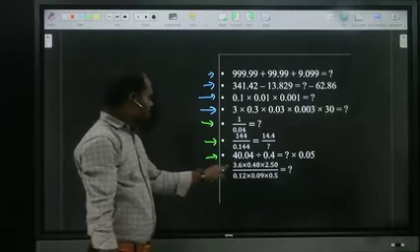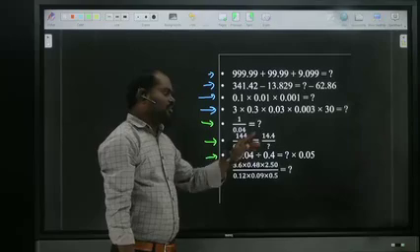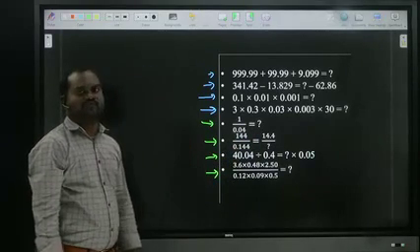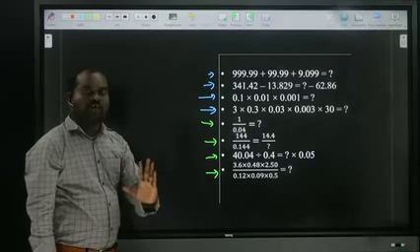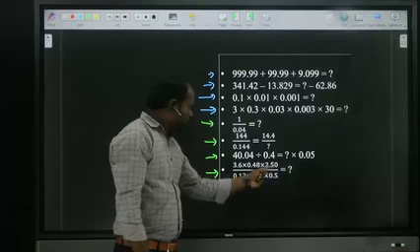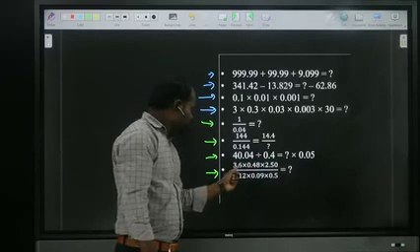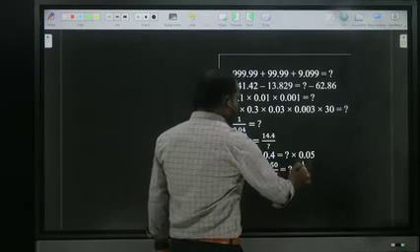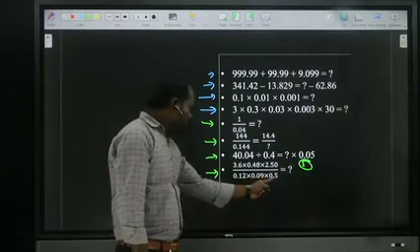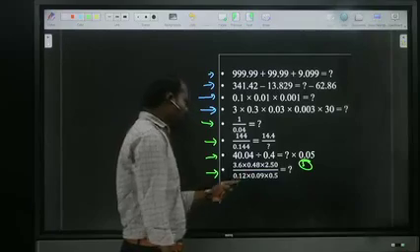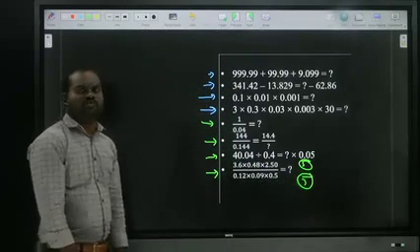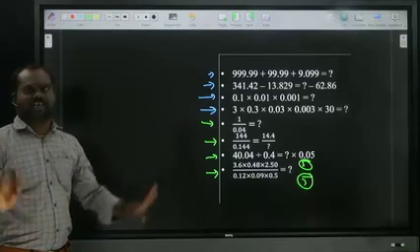Next, 3.6 into 0.48 into 2.50 by 0.12 into 0.09 into 0.5. First of all, count the point is after how many numbers. 2, 4, 5. In the numerator, the point is after 5 terms. Denominator, observe: 1, 2, 3, 4, 5. 5 numbers. Same in numerator and denominator, the number of terms are the same, 5, 5. So we can cancel the point easily.